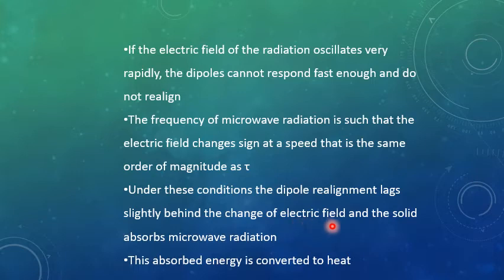It lags behind the change of the electric field, and the solid absorbs microwave radiation, and this absorbed energy is converted to heat. So the realignment takes place slowly. Electric field oscillation takes place first, and in this way the molecules absorb microwave radiation because they do not realign rapidly, and in this way the absorbed energy is converted to heat.